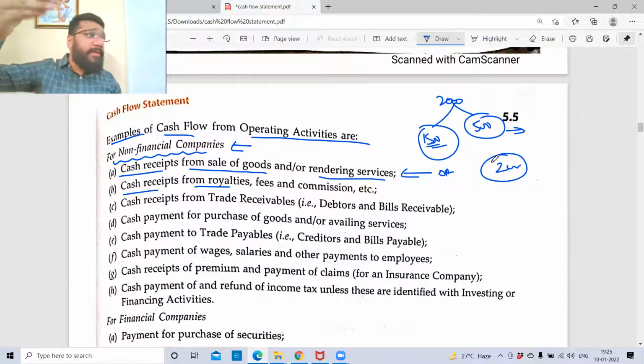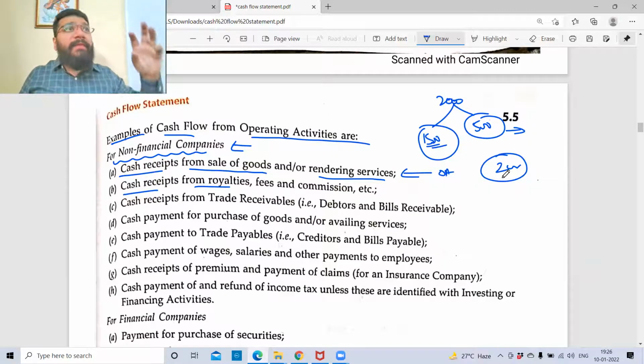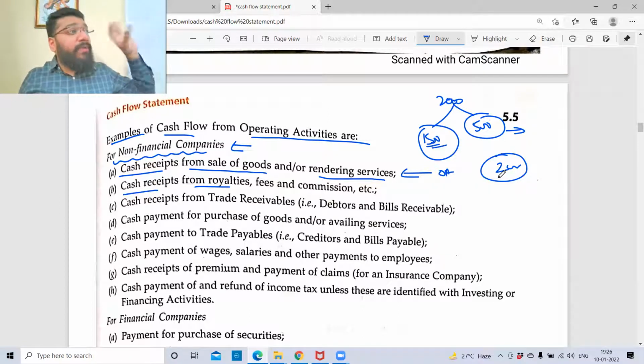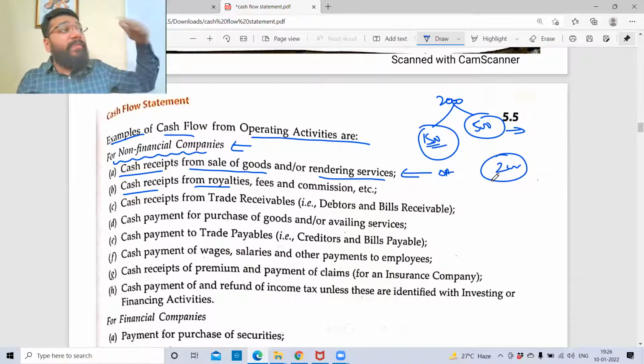This composer gives the rights to the music industry, like T Series. T Series is there, no? So T Series will go and put it in their own movies or some other movies. Let's suppose they're making DVDs. In olden days, we used to have cassettes and CDs. So this composer, upon selling of each DVD or each cassette, used to get royalty.